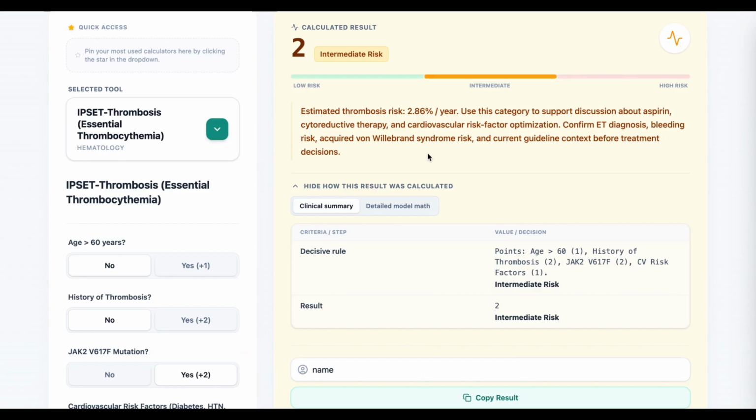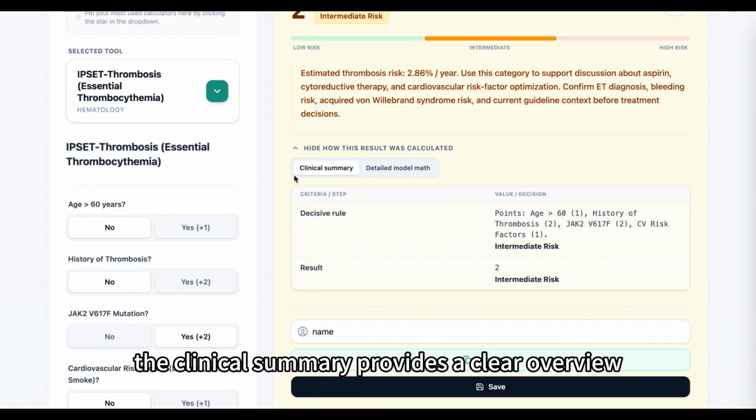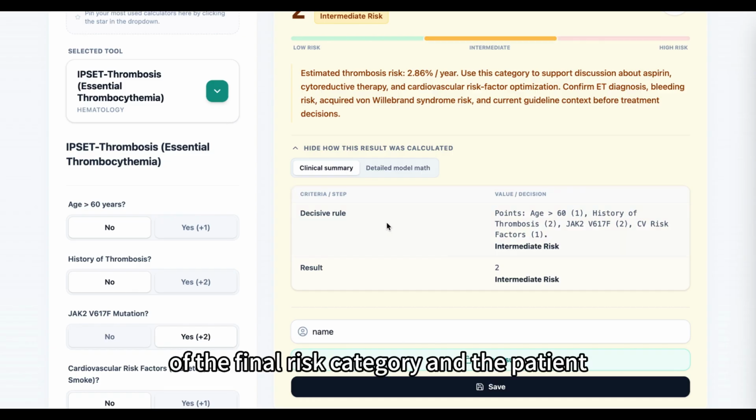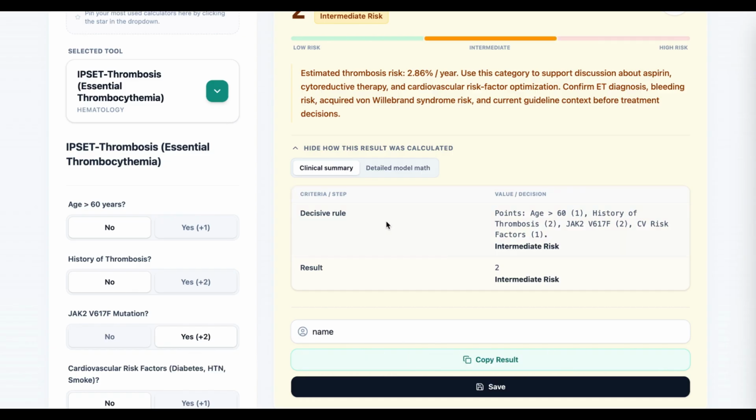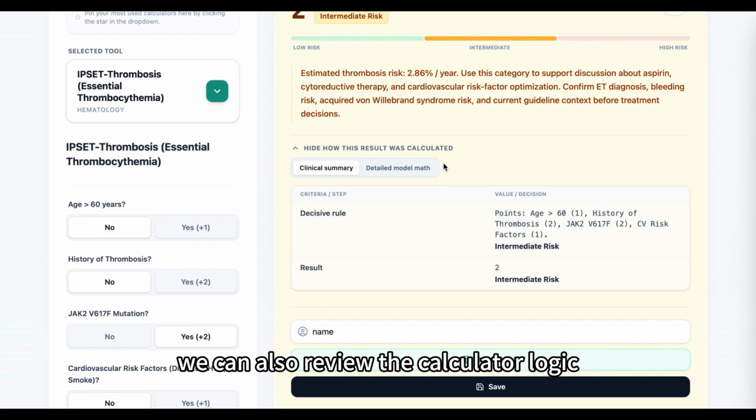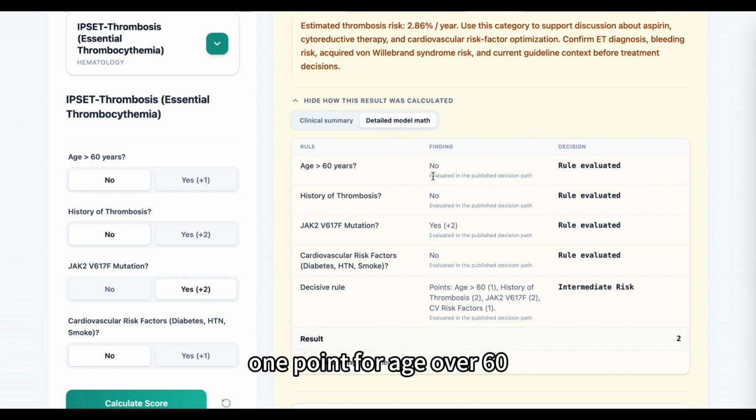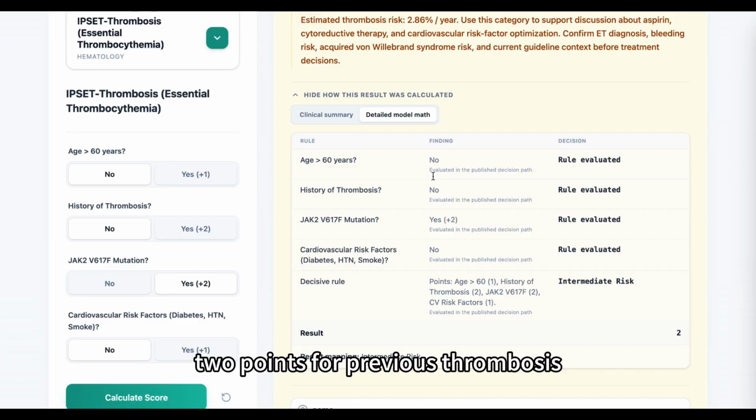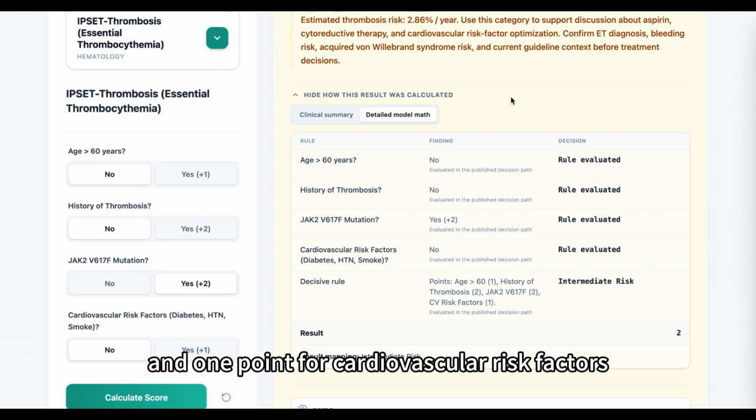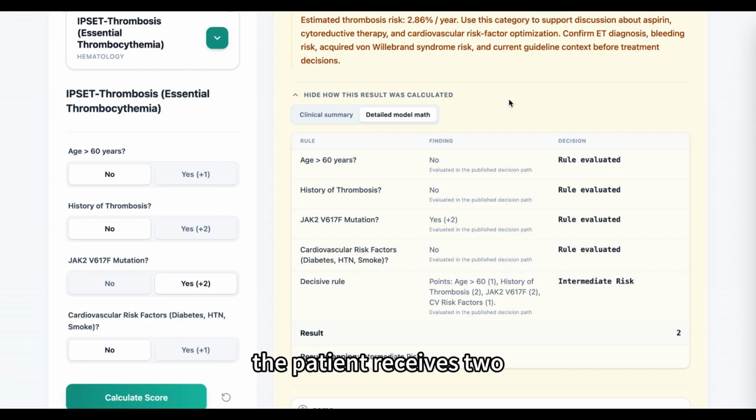prescribe treatment. The clinical summary provides a clear overview of the final risk category and the patient factors that contributed to the score. To see exactly how the result was calculated, we can also review the calculator logic. The original IPSET score assigns 1 point for age over 60, 2 points for previous thrombosis, 2 points for JAK2 V617F positivity, and 1 point for cardiovascular risk factors. In this case, the patient receives 2 points from her JAK2 mutation, while the other 3 criteria contribute no additional